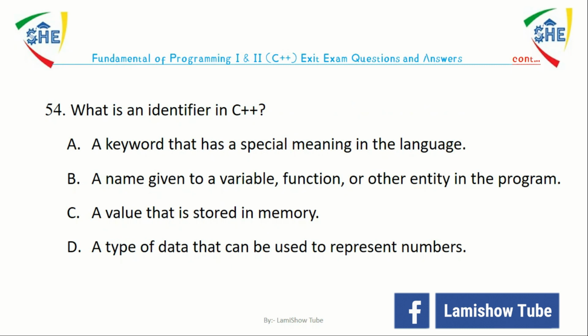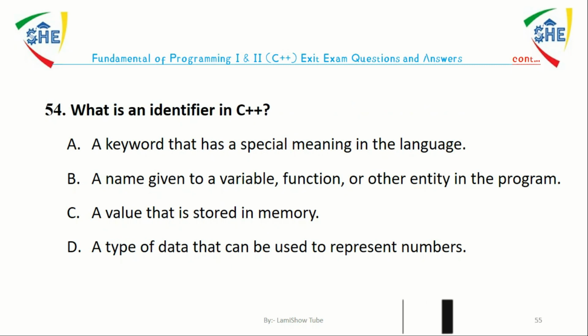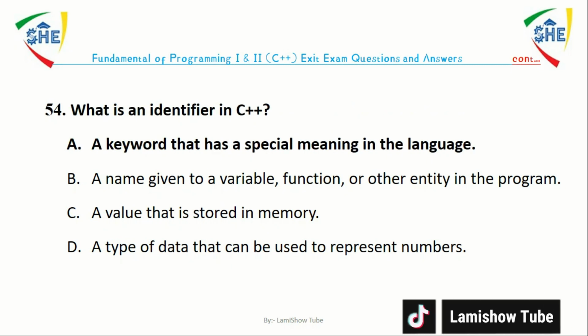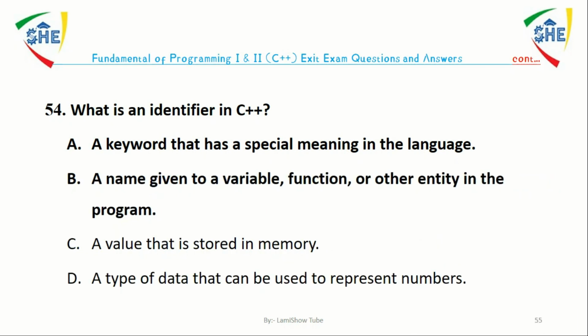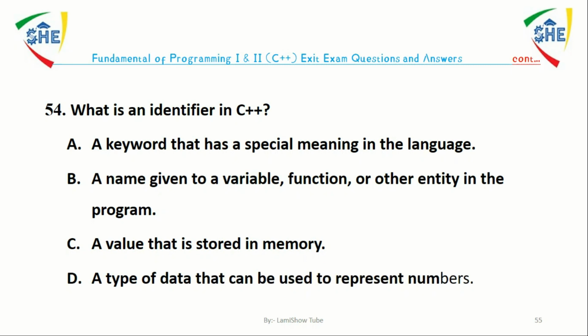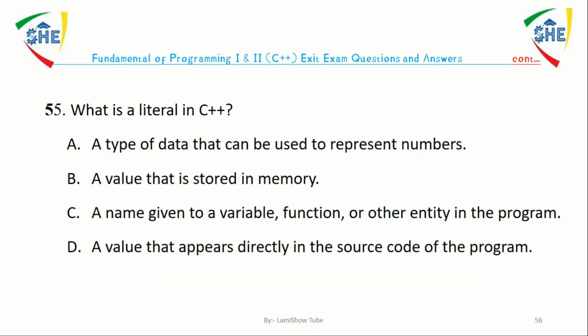Question number 54. What is an identifier in C++? A, a keyword that has special meaning in the language. B, a name given to a variable, function, or other entity in the program. C, a value that is stored in memory. D, a type of data that can be used to represent numbers. The answer is B. An identifier in C++ is a name given to variable, functions, or other entity in a program.